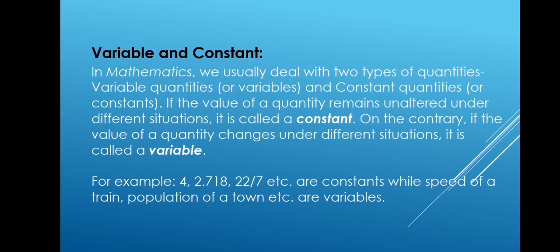While the speed of a train, the population of a town, etc. are variables since these are quantities having different values. Their values vary under different conditions. So variables are those quantities which have different values under different conditions, and the constants are those which remain unaltered.